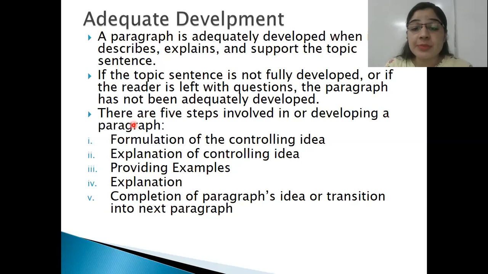Now, there are 5 steps involved for developing a paragraph. Formulation of the controlling idea. Controlling idea. एक topic sentence आप सोचते हो उसको place करते हो एक paragraph में. Then you explain with the supporting examples. Explanation of controlling idea. Then कोई examples डालते हो.